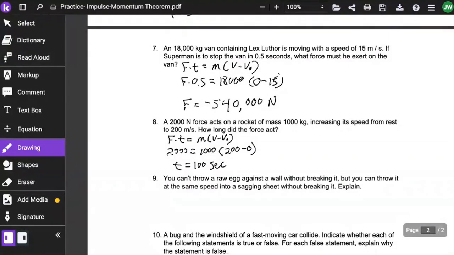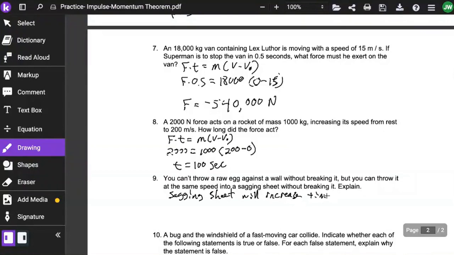Number 9, you can't throw a raw egg against a wall without breaking it, but you can throw it at the same speed into a sagging sheet without breaking it. Explain why that would be true. Well, a sagging sheet will increase the time of impact, meaning when it hits the wall, bam, it stops immediately. But when it hits the sheet, it doesn't stop immediately.